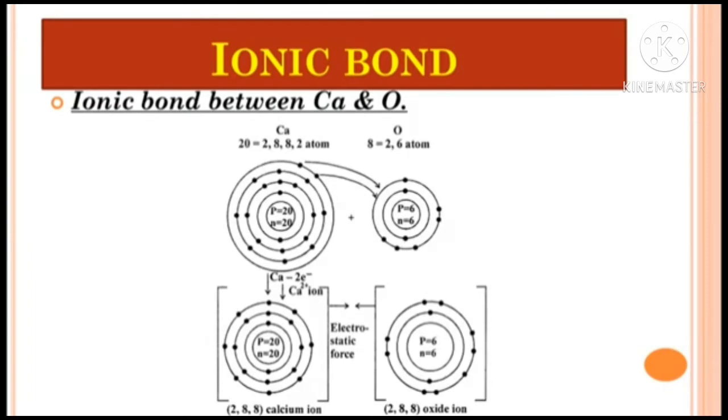So calcium will lose its 2 electrons, and oxygen will accept 2 more electrons to complete the octet state. After losing the 2 electrons, the electronic configuration of calcium becomes 2,8,8, and after accepting the 2 electrons, the electronic configuration of oxygen becomes 2,8. After losing 2 electrons, calcium forms the Ca2+ cation, and oxygen forms the O2- anion. Due to the electrostatic force of attraction between these two oppositely charged ions, an ionic bond is formed.